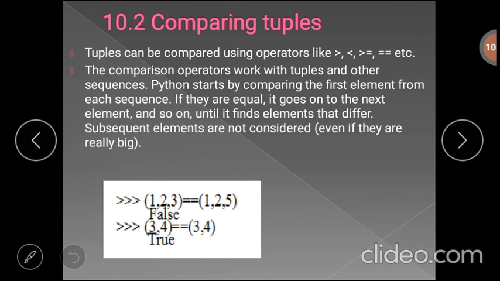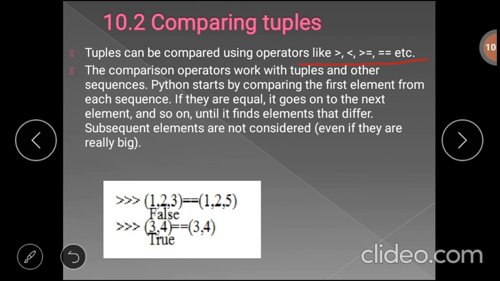Okay, next we will discuss comparing tuples. How can we compare two tuples? Tuples can be compared using operators like greater than, less than, greater than or equal to, or the equivalence operator. The equivalence operator checks the equality of two tuple objects. The first item in the first tuple is compared with the first item in the second tuple. If they are the same, then the second items are compared. The comparison continues until either a mismatch is found or the items get over.